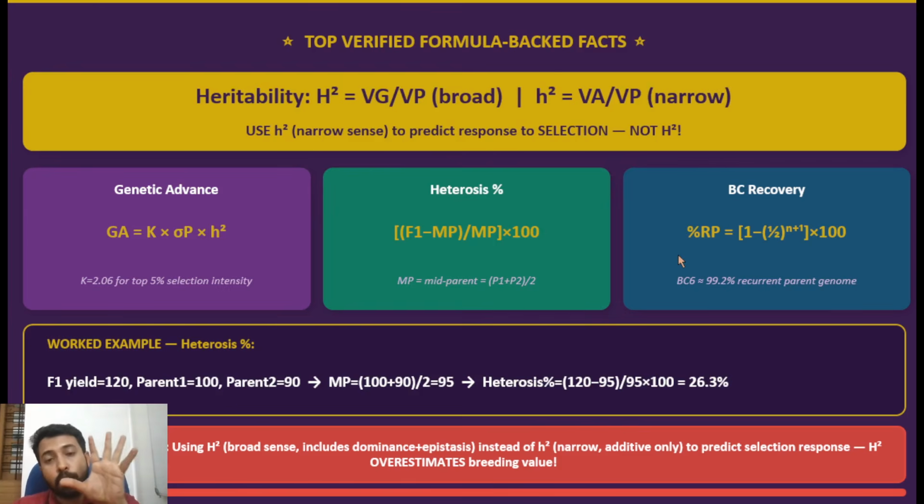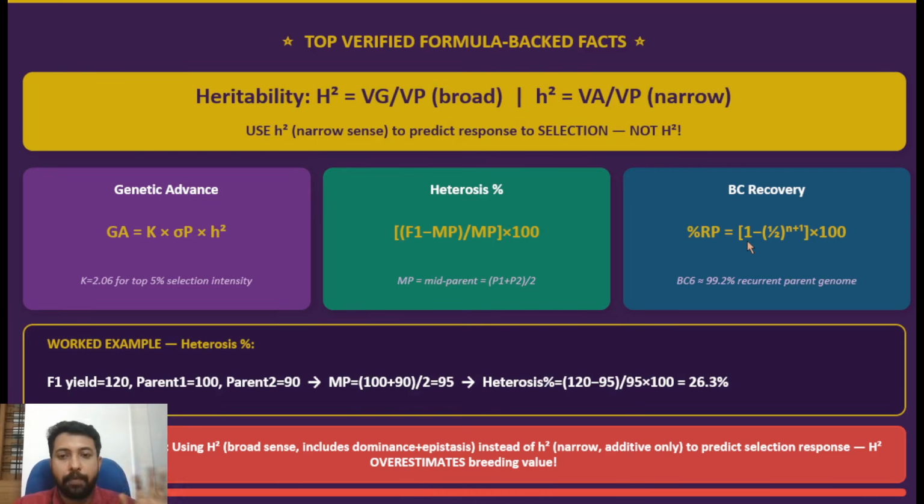That means the original plant's genome should be almost conserved and only the few genes extra should be added to that. We check that by using the background recovery, or we call it the recurrent parent genome recovery. This is the formula: 1 minus (1/2) raised to n plus 1, into 100. We express that in percentage.